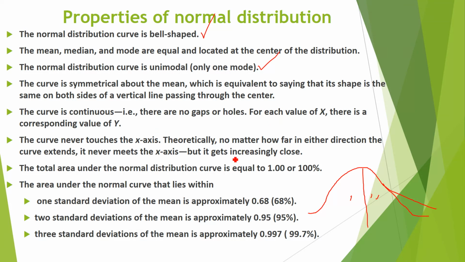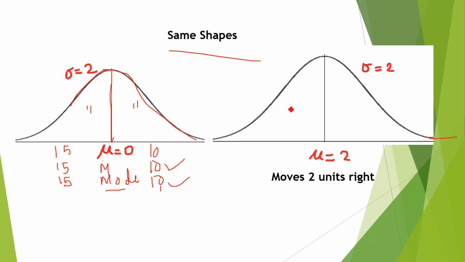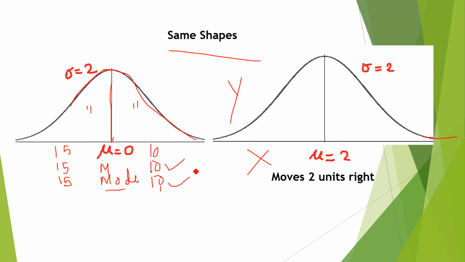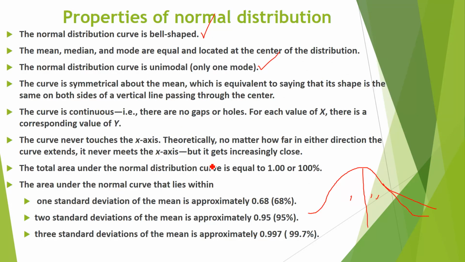Next, the curve is continuous, meaning there is no gap. For each value of x, there is a value of y as well. So there is no gap. The curve never, this is a very, very important point, this curve never touches the x-axis. Suppose it extends in this direction, or to the right-hand side, it will get close to the x-axis, but it will never touch the x-axis.